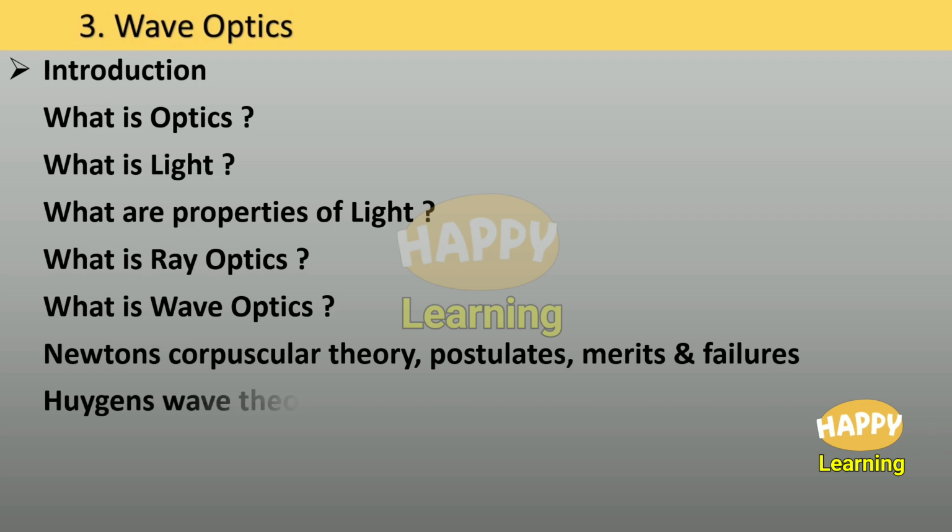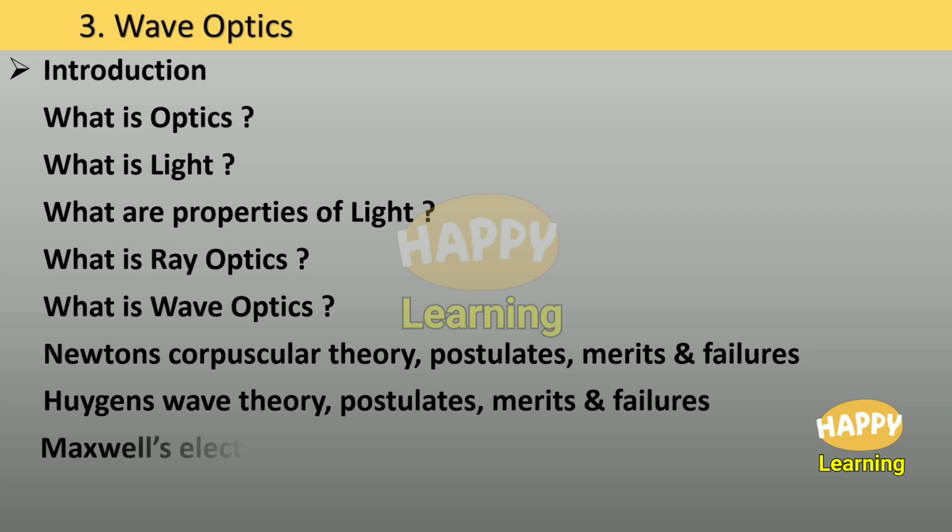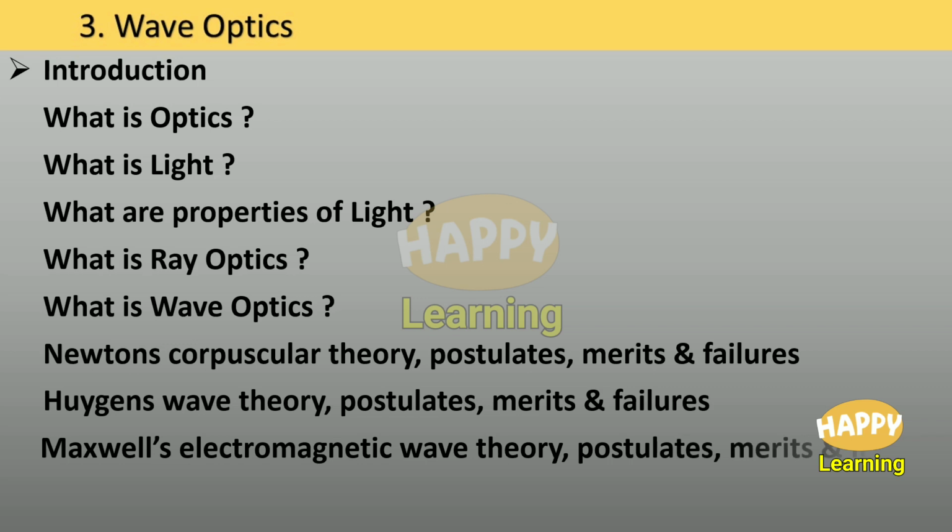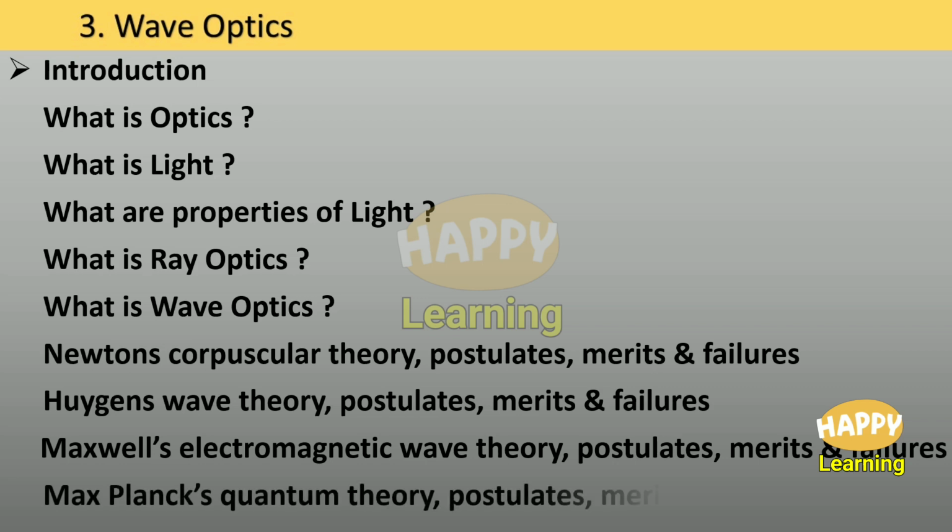Huygens wave theory, postulates, merits and failures. Maxwell's electromagnetic wave theory, postulates, merits and failures. And the last one, Max Planck's quantum theory, postulates, merits and failures.